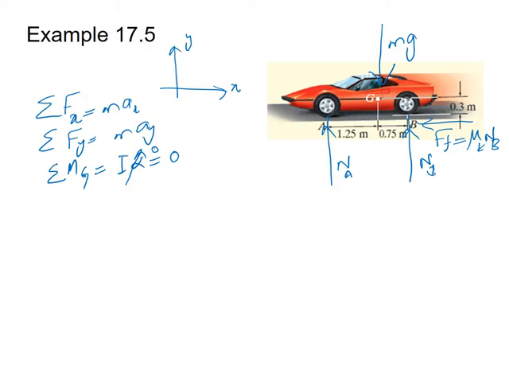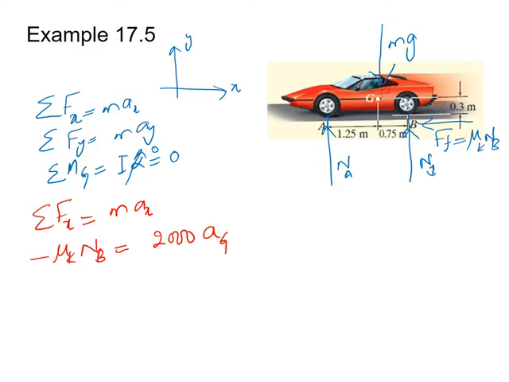So by using the first relationship, the sum of forces in x direction equals max. What are the forces in x direction? The force that acts in the x direction is only the friction force, and as x is positive toward the right, but that friction force is acting in the negative x direction, this will be equal to minus mu k times NB. There is no other force, and this will be equal to max, where the mass is 2000, and the acceleration, let us say a, is the acceleration with which the rigid body is moving.